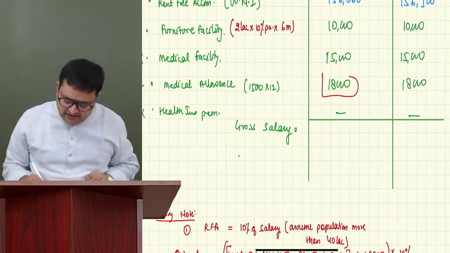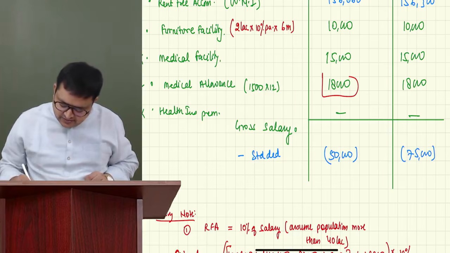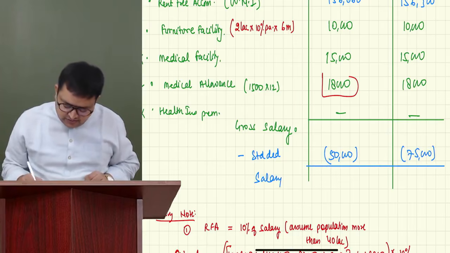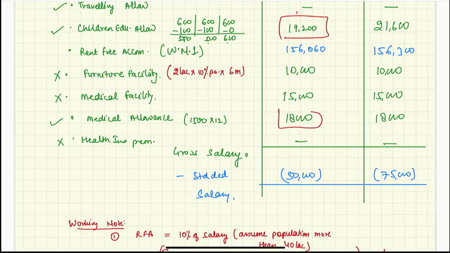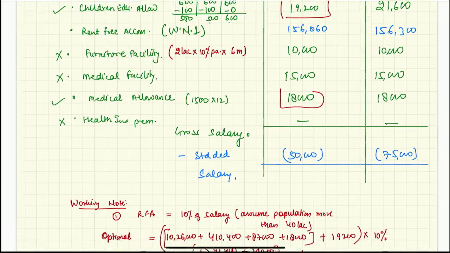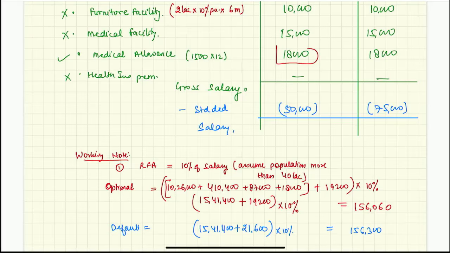So you will get the gross salary. But standard deduction, guys, here you will get 50,000 and there you will get 75,000. And we will get the salary income. Everybody do till here. Calculation you can do later. That's not a problem. Let me know if you have done this. Very good. Calculation, don't worry. Calculation you can do after the class.